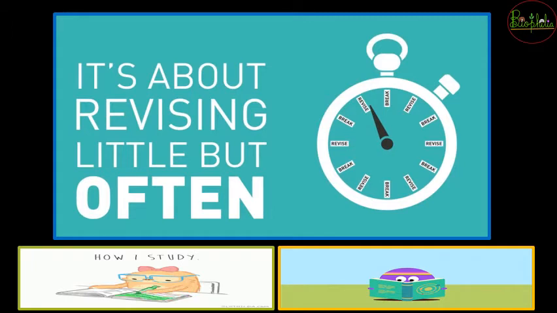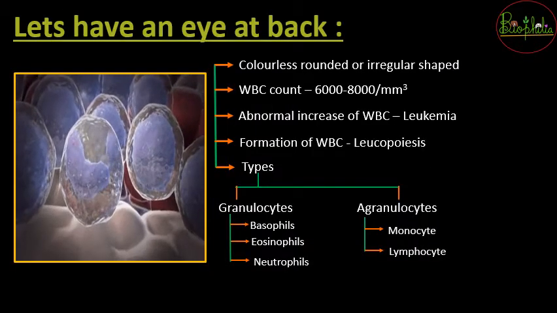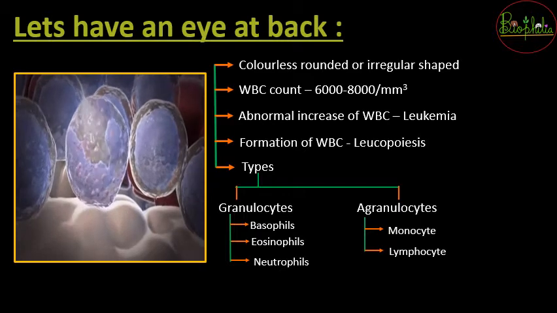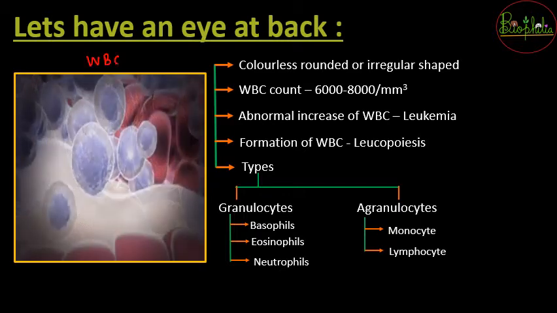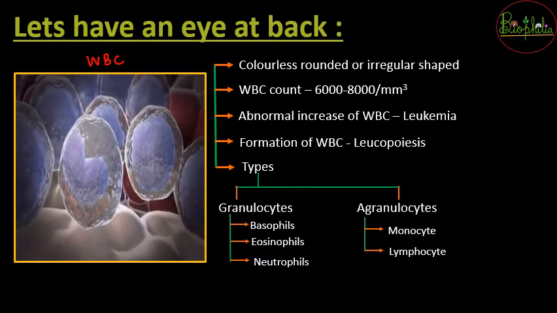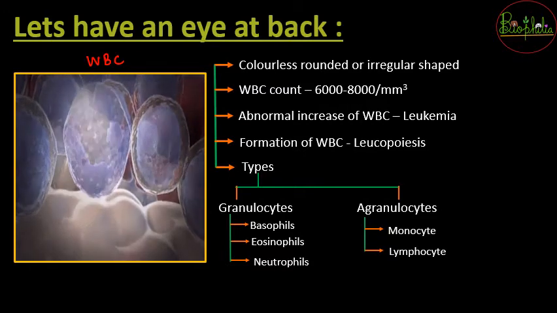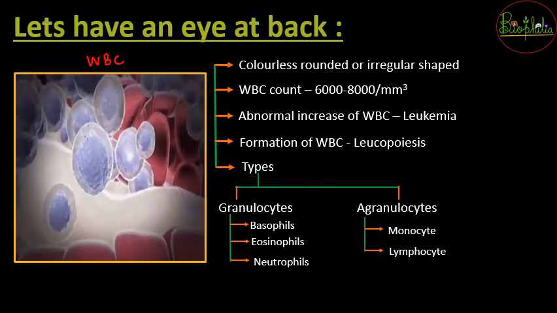So as a good habit, Biophilia ensures that you have a brief look at the previous topics for perfection in the next. So we are going to make the perfect topics. So let's brief out about leukocytes, which we call WBCs. So white blood cells is going to be the topic for our main highlights in the revision slide. This is just the revision where we will see the main points about the topic.